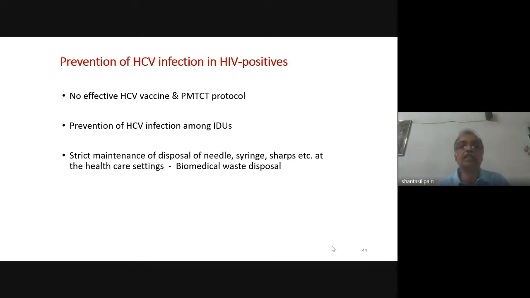Prevention of HCV infection among the IDUs is very important. Strict maintenance of disposal of needles, syringes, sharps, etc. in healthcare settings, and biomedical waste disposal.